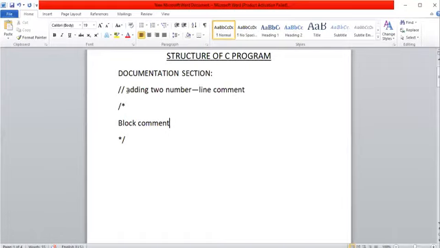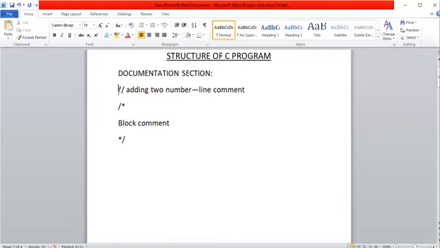Before writing any program, if you want to provide author information and the purpose of the algorithm or of that particular C program, simply provide that comment as rows, starting each row with two forward slashes.